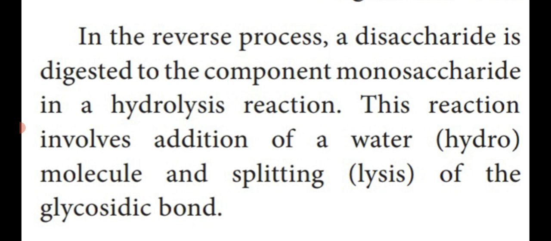So that means alpha glucose combined with fructose to form a sucrose. It is a disaccharide. The disaccharide is again split into two monosaccharides by hydrolysis reaction. In this reaction, there is addition of a water molecule and splitting of the glycosidic bond.